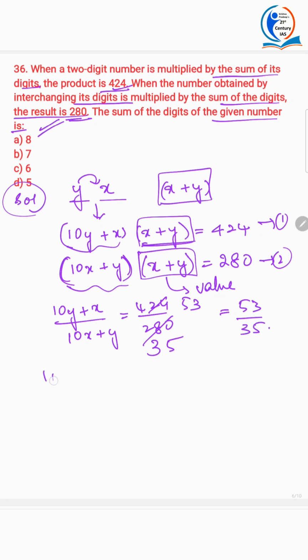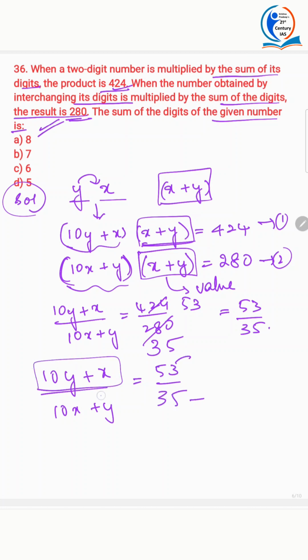Now 10y plus x by 10x plus y is equal to 53 by 35. Now try to write these numbers in this form and you will get the answer. Do not try to solve them and then get the x value and y value. Write 53 in this form: it is 50 plus 3, and here it is 30 plus 5.